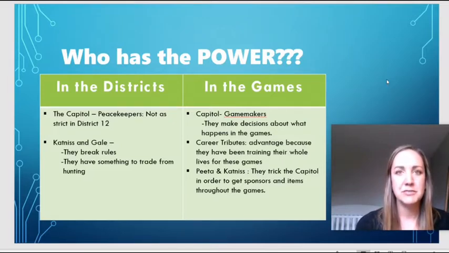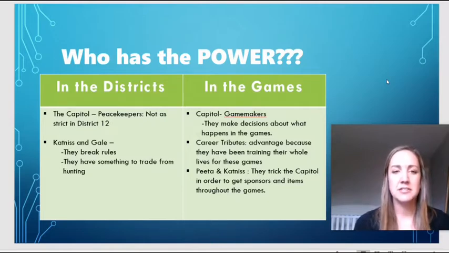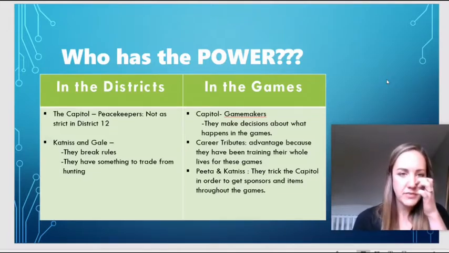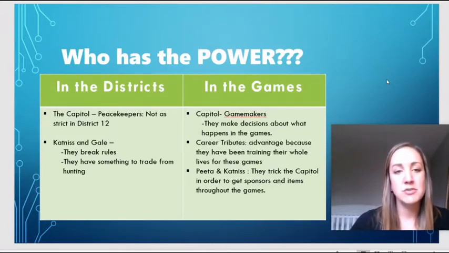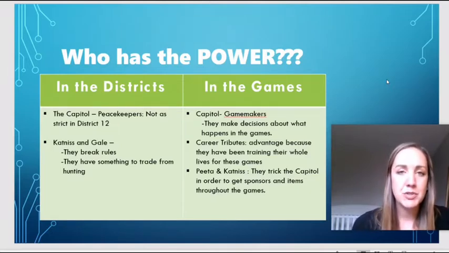Now, if you haven't read this book or if you haven't seen the movie yet, you can think of districts as kind of like states. Like the United States has 50 states, and in the Hunger Games, they have 12 districts. So think of them kind of like states. Now, in the districts, who has the power? I'm thinking initially the capital. The capital is kind of like the government.